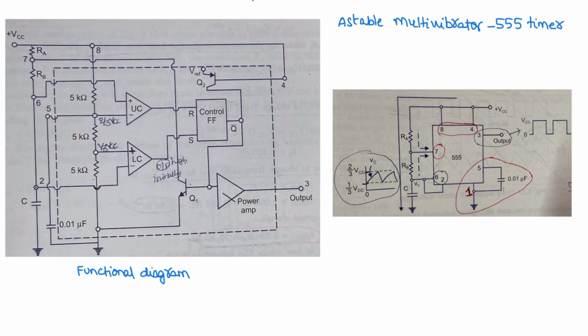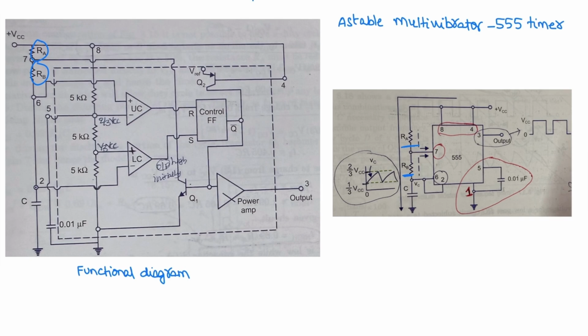So from this, unlike in monostable operation, the timing resistor has now split into two sections, that is RA and RB. So this is RA and RB.